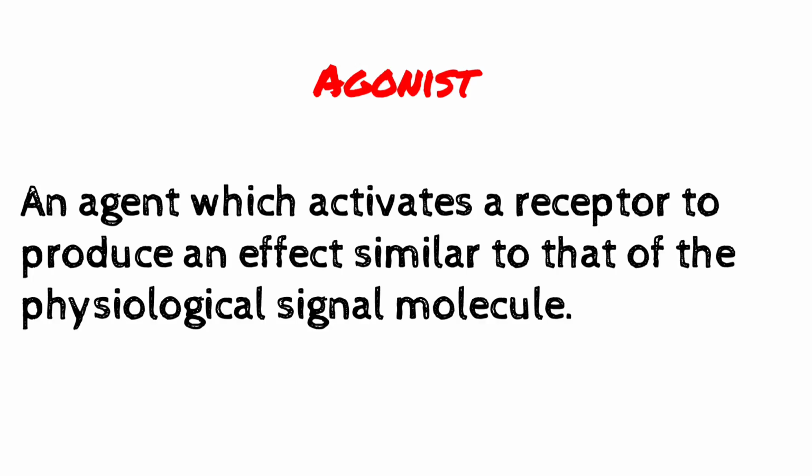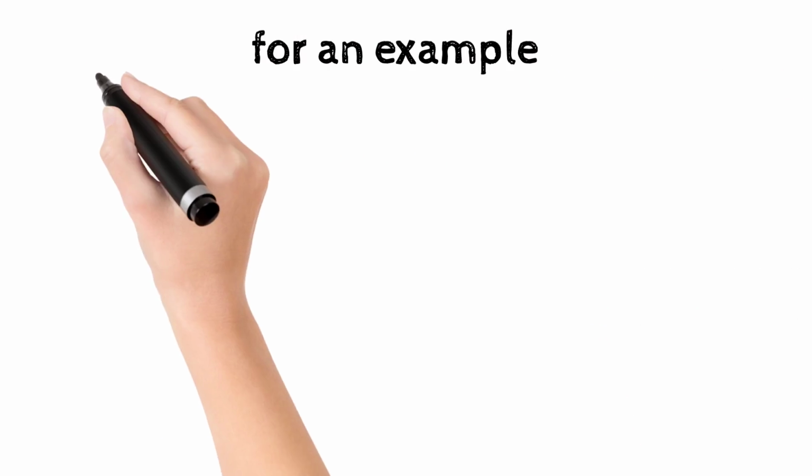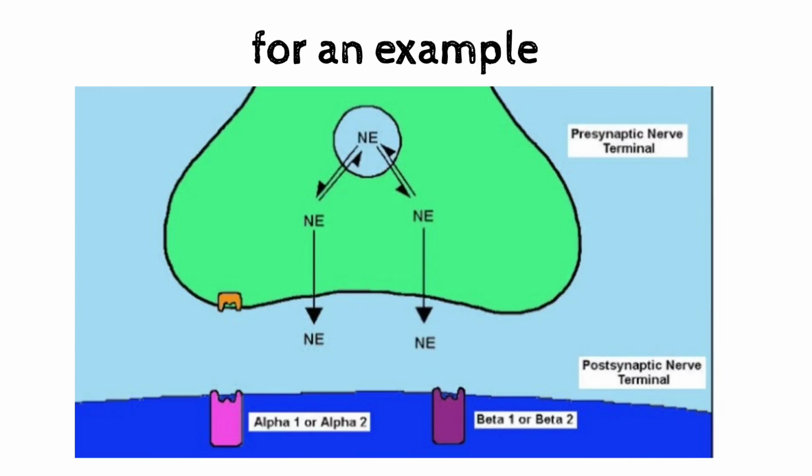So agents which activate the receptor and show a similar action are called agonists. For example, adrenaline binds to the adrenergic receptor and shows action. It is an example of an agonist.